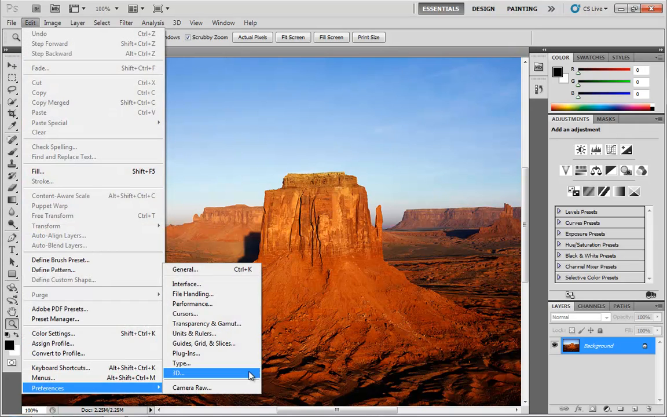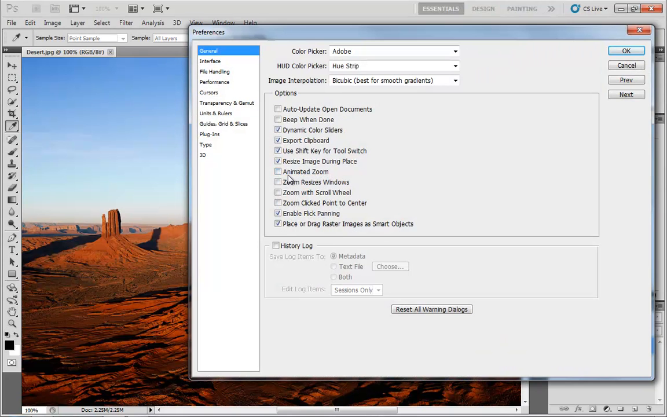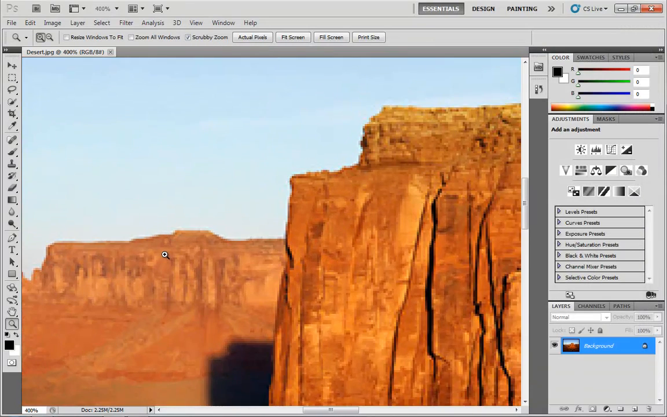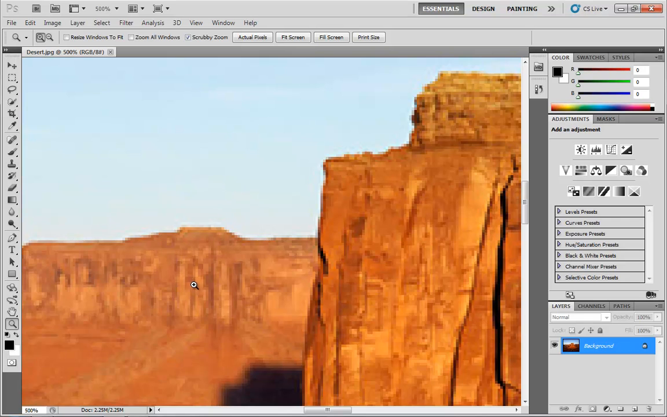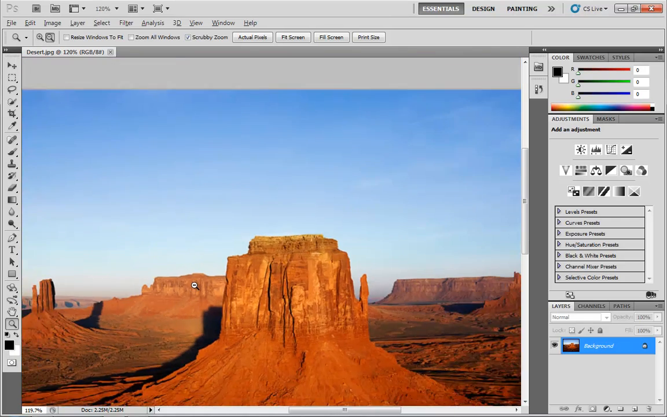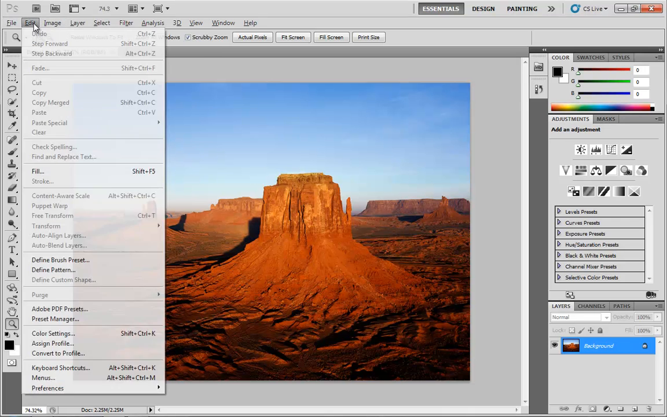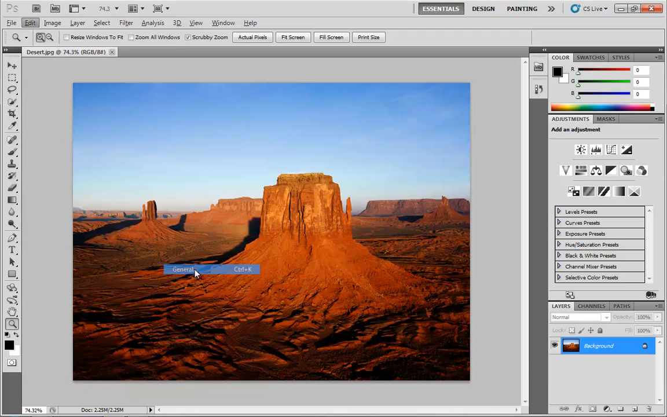Let's go back over to Edit, Preferences, General, and now we'll switch this back on, and you can see what Animated Zoom is going to do. We just fly into the document. It does help you get a little less disoriented as you zoom in and out, but more than anything, it's just a pretty thing. So if you don't want to have to deal with that, by all means, switch it off.